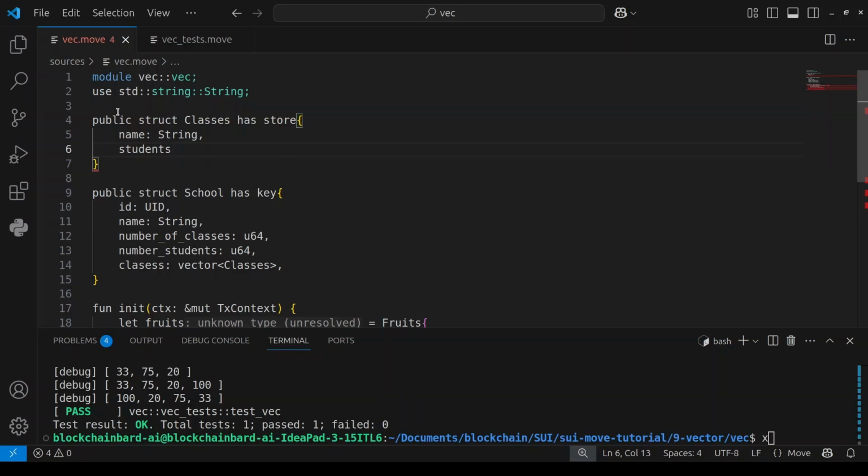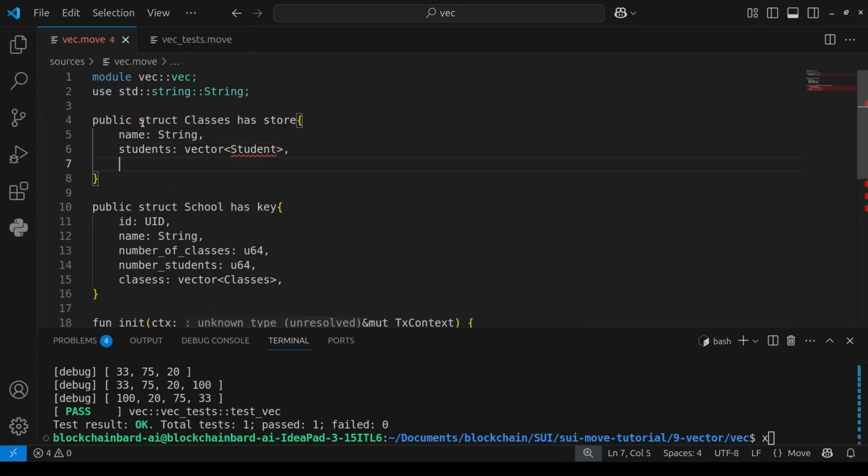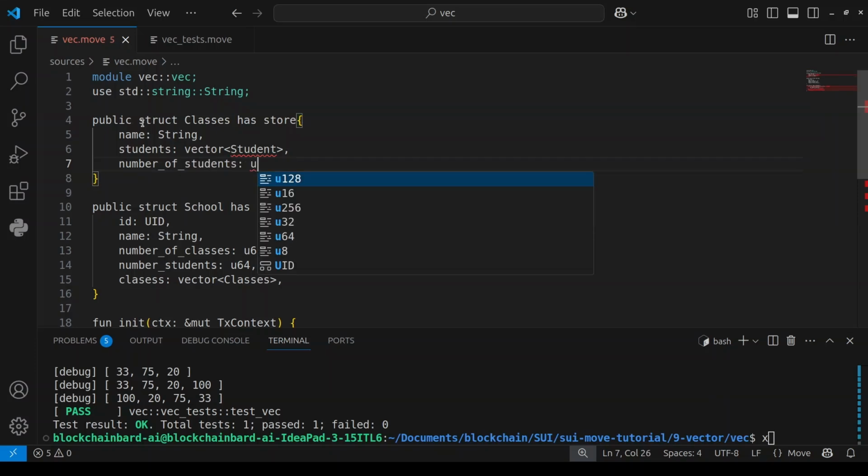These students should be a vector of students, so you have to create another struct called student. Then this one should also have a number of students, so they should store the number of students in the class. That can be of type U64.